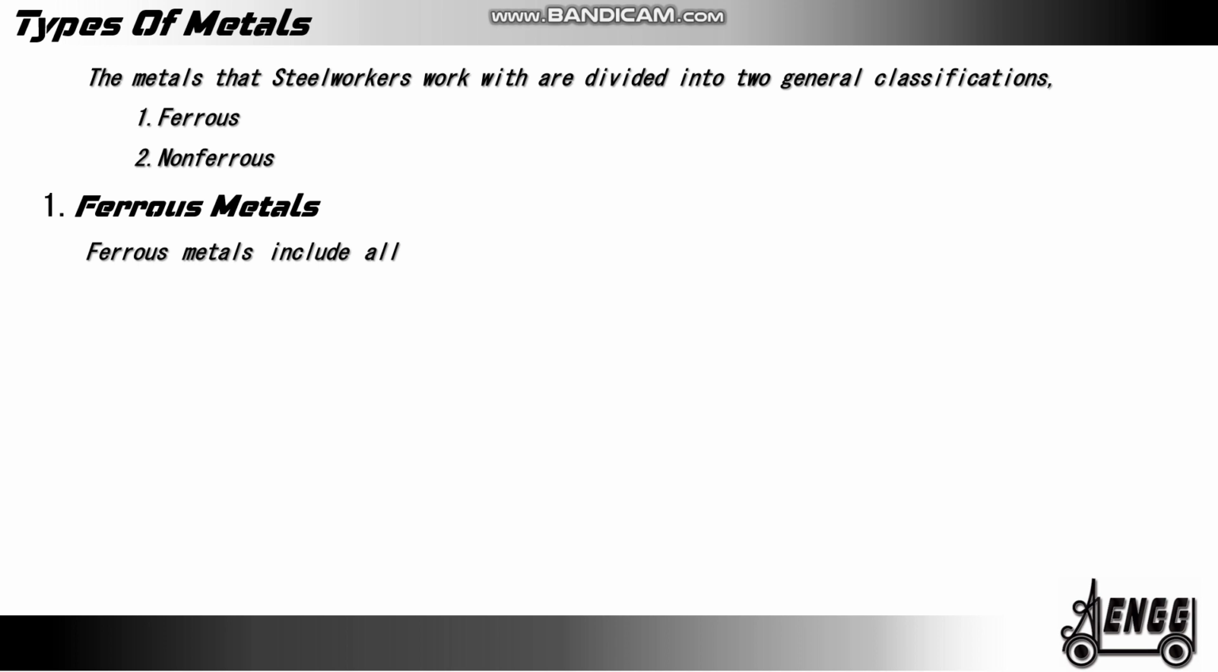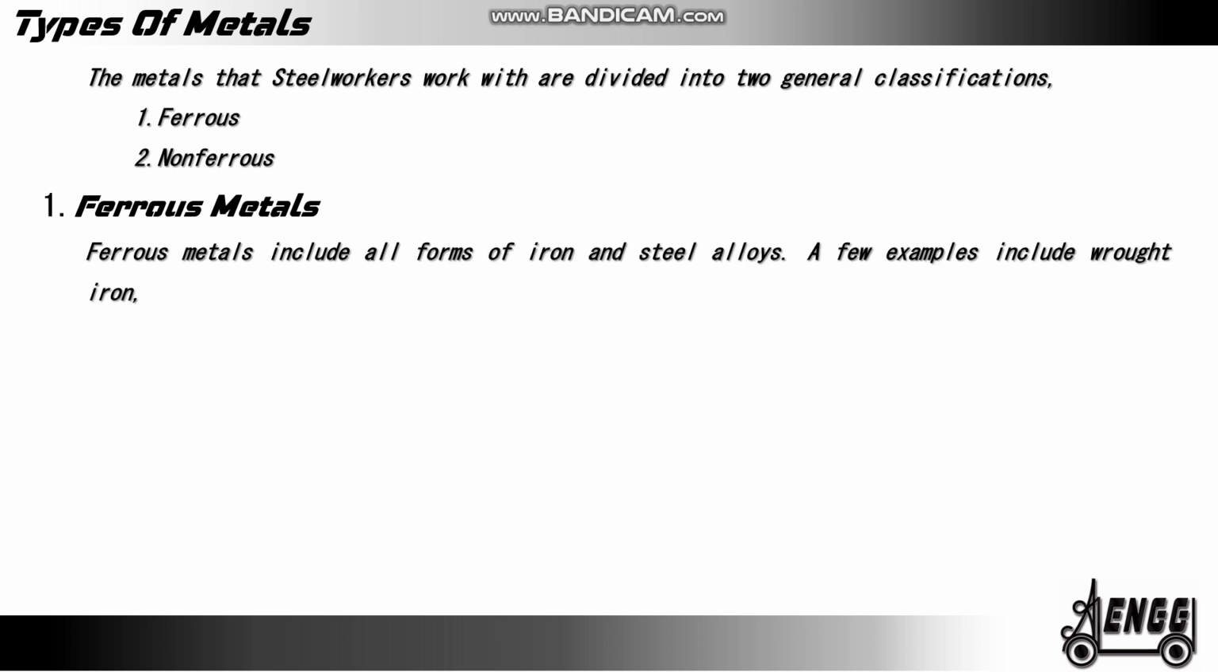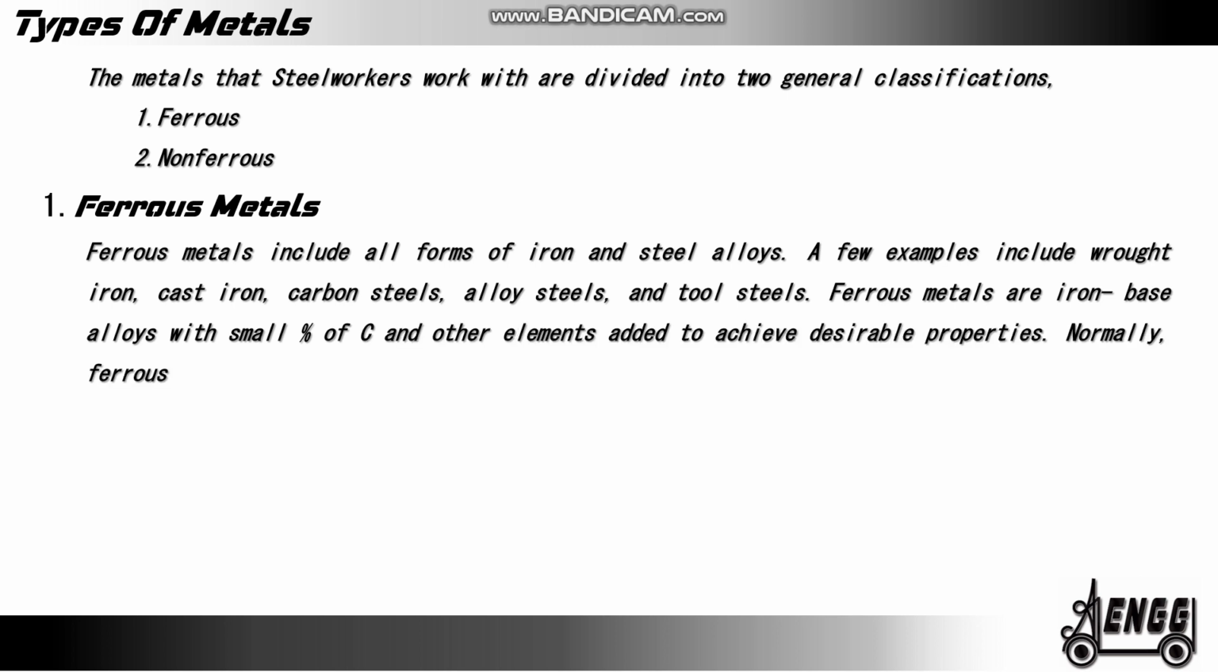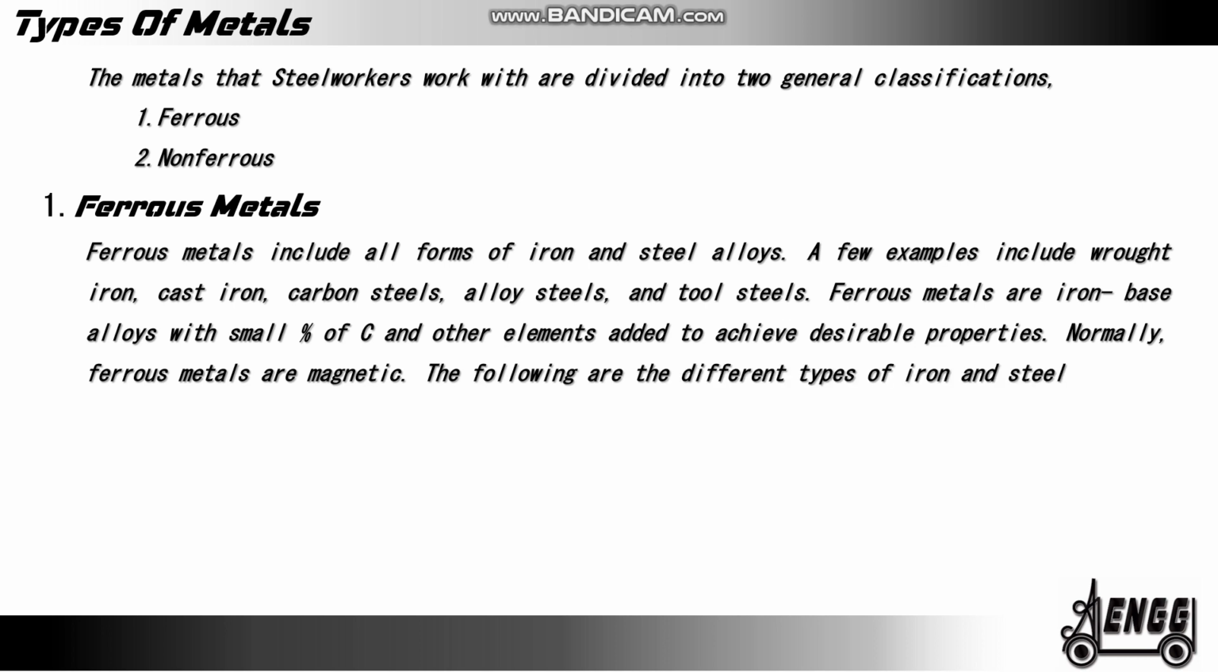Ferrous metals. Ferrous metals include all forms of iron and steel alloys. A few examples include wrought iron, cast iron, carbon steels, alloy steels, and tool steels. Ferrous metals are iron-based alloys with small percentage of carbon and other elements added to achieve desirable properties. Normally, ferrous metals are magnetic. The following are the different types of iron and steel that can be made from iron ore.